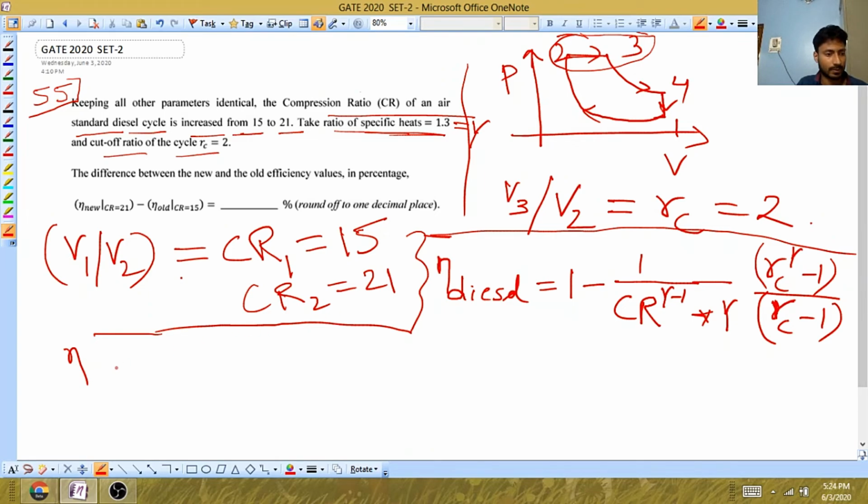So since I am taking the initial state there, it will be the old efficiency.